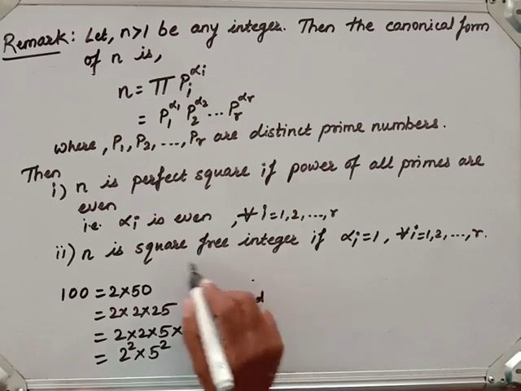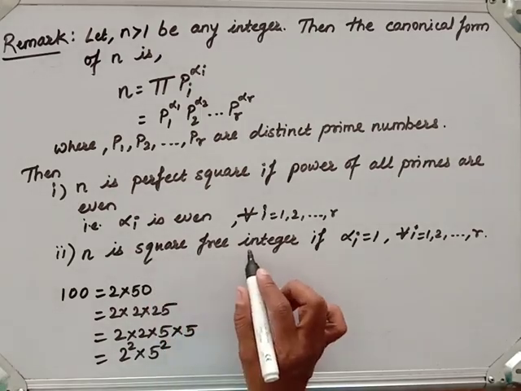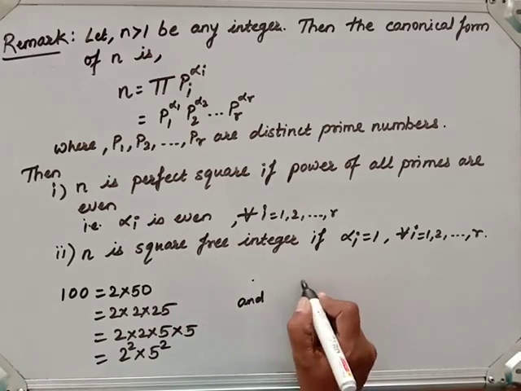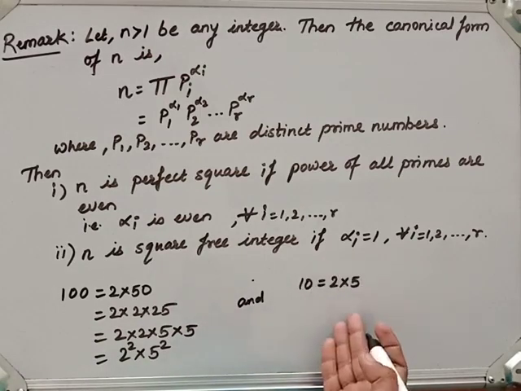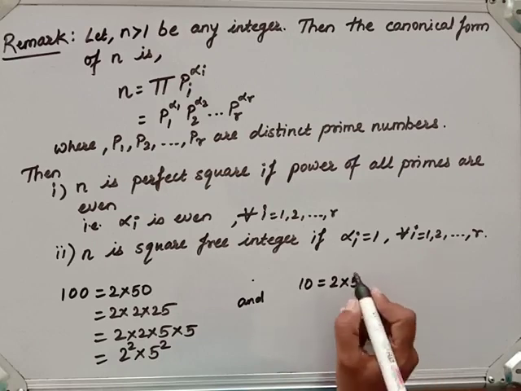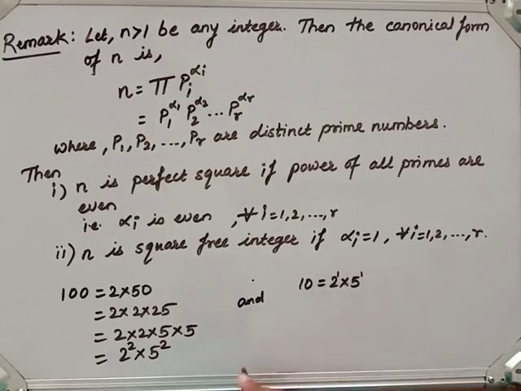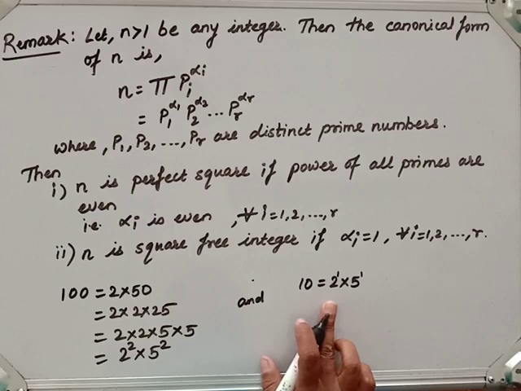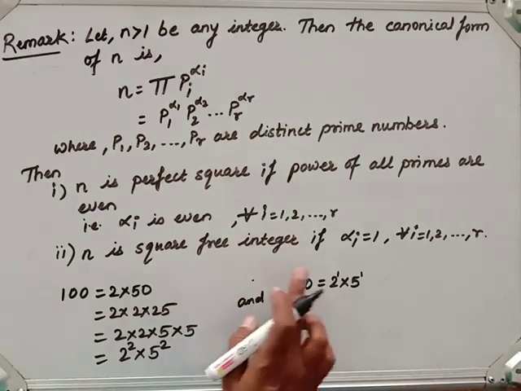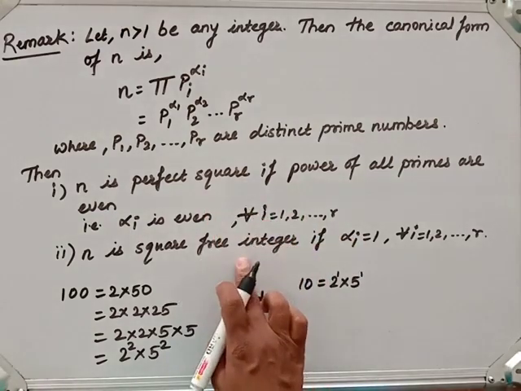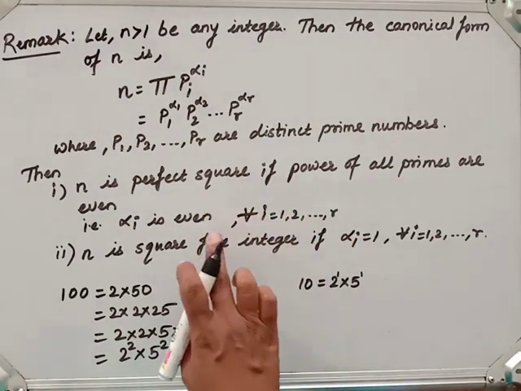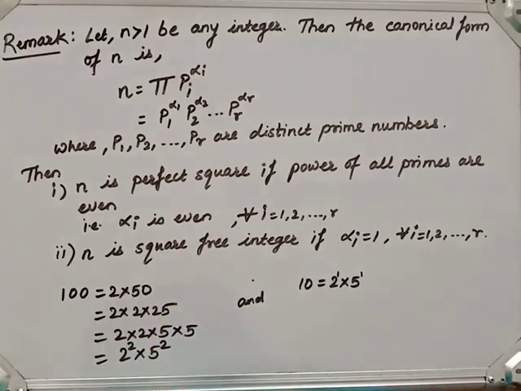And another one, look here, n is a square free integer. For that we have taken the example of 10. 10 can be written as 2 into 5. This is the canonical form of it. 2 and 5 both are prime. Here this is raised to 1, here also raised to 1. So it is a square free integer. Fine. So this is a very easy way to check whether the number is a perfect square or a square free integer. So remember this remark to check whether the number is a perfect square or a square free integer.